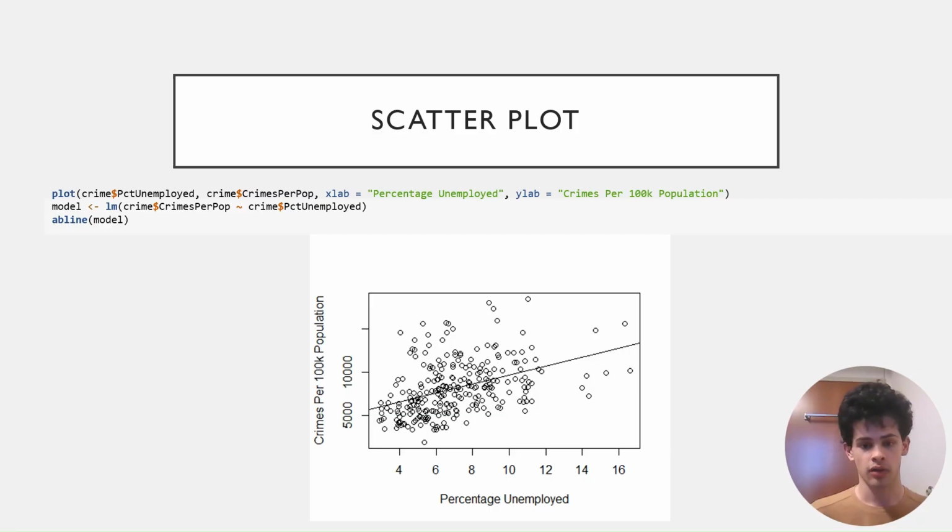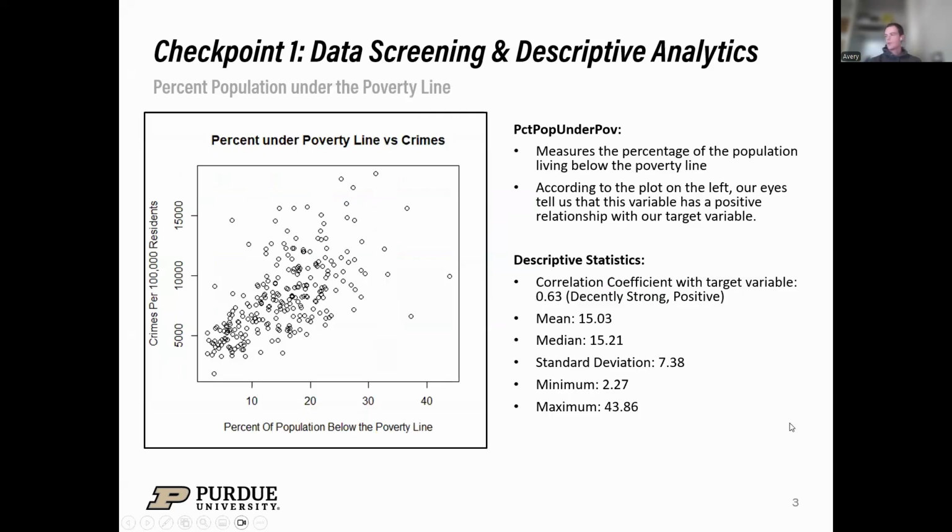Looking at the scatter plot of the R output, there is a modeled noticeable linear positive trend, but there are several outliers and data points that are drastically both above and below the modeled linear range. There also are not many data points to be found in the higher ranges of percentage unemployed, which could have variation in how the data is being analyzed. The next variable we want to review is the percent population under the poverty line.